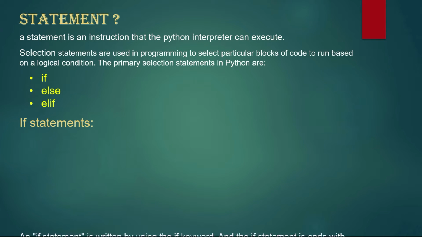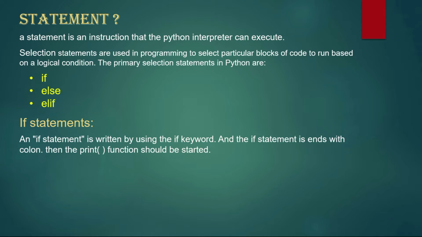First, the if condition, the if statement. An if statement is written using the if keyword. The first word is the if keyword, and then the if statement ends with a colon. Then the print function should start. Let's see an example. If we give a variable a value like 2, the if condition will be applied here. If a is less than 5, close with a colon. If it is true, then print that value. Otherwise, it will not print anything.